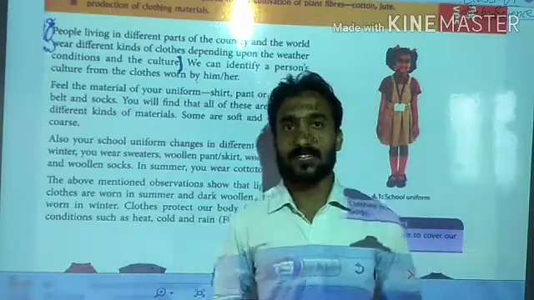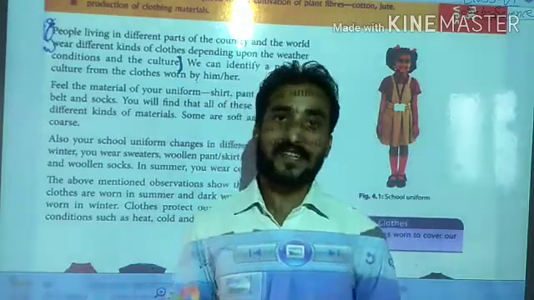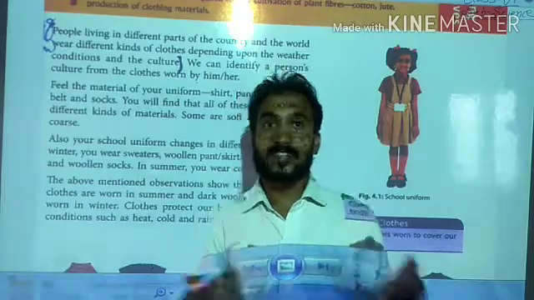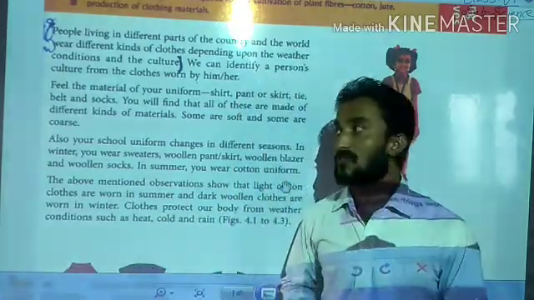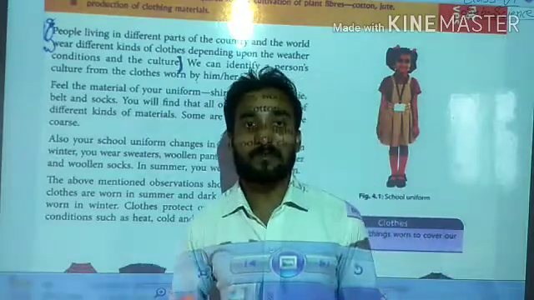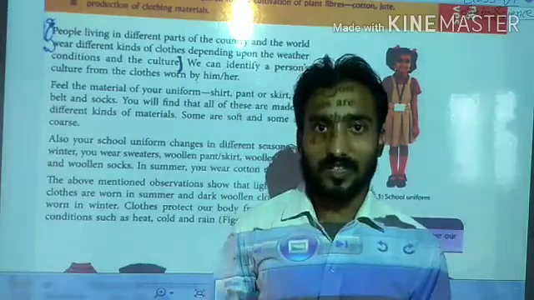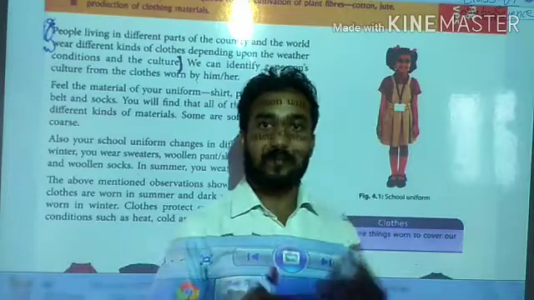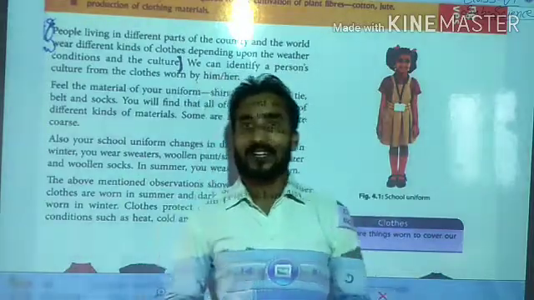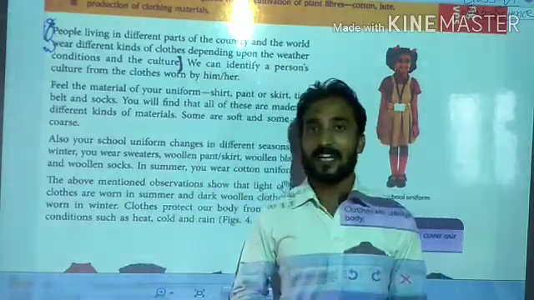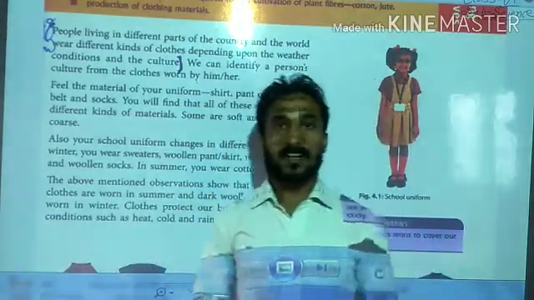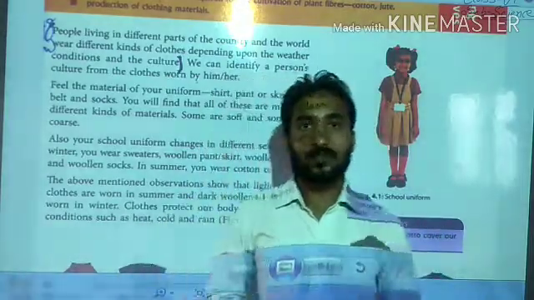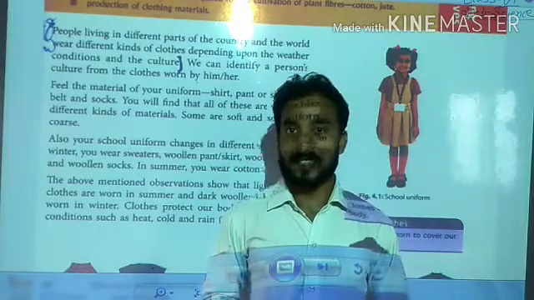Are you getting my point? Simply we can say it is protection from climatical conditions. If winter season is there, then we will use woolen cloths to protect ourselves, to keep ourselves healthy. In rainy season, if it is raining outside, how will we go to the market? Suppose something urgent is there.